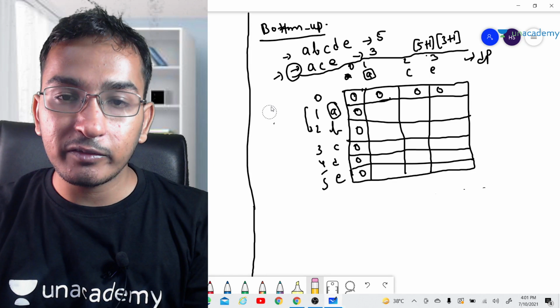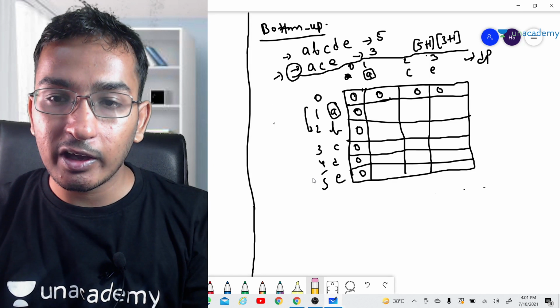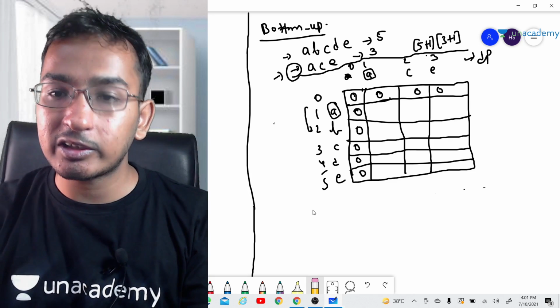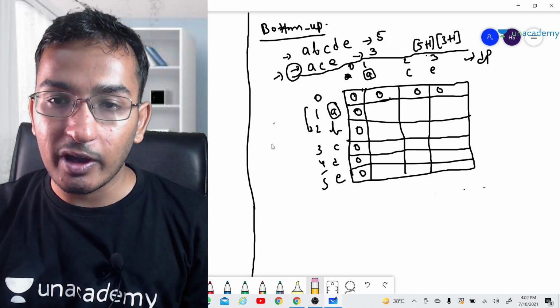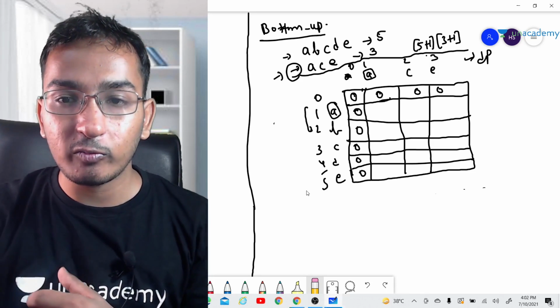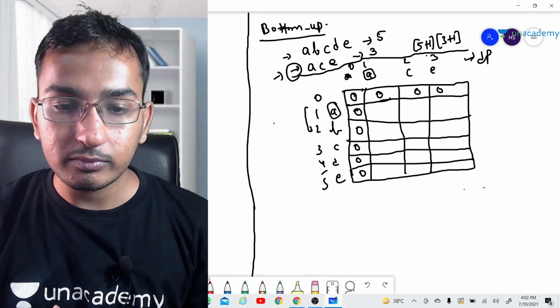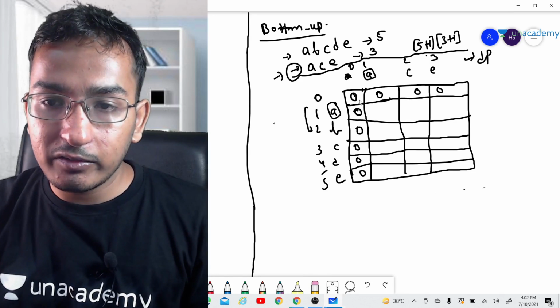What if they are equal? If they are equal, that means we have found a match and we can increment our answer by 1.